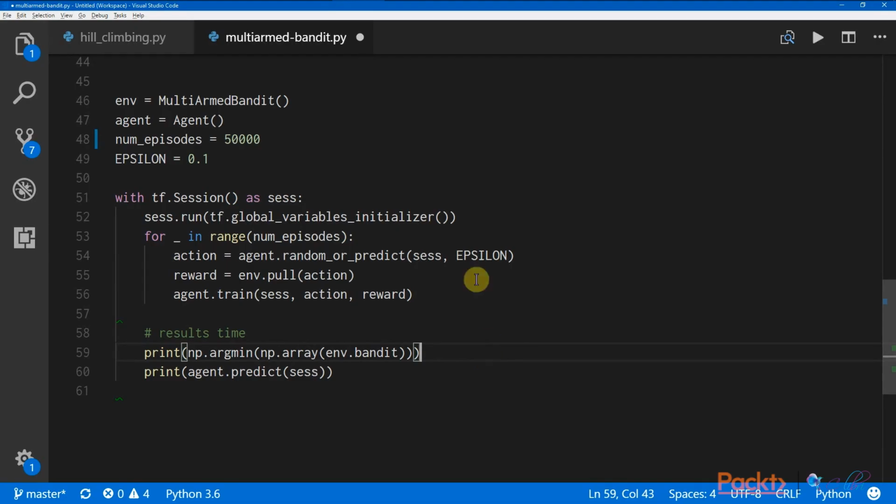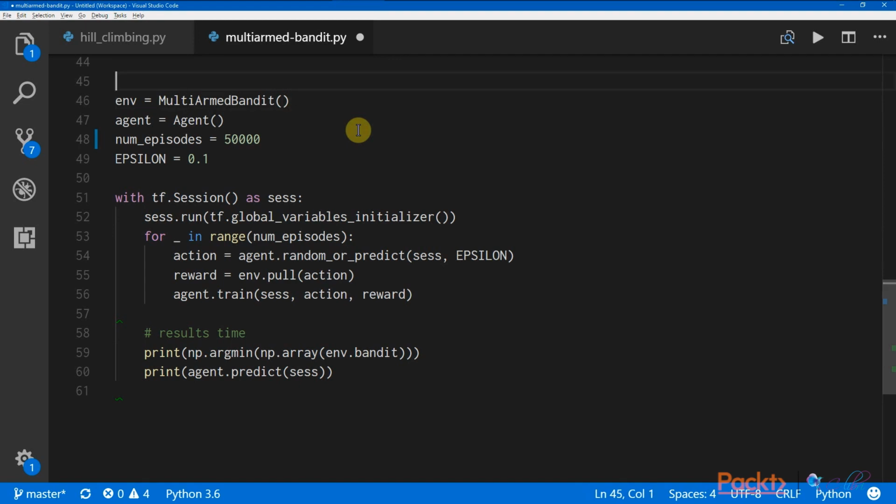So now we have our agent class and our multi-armed bandit class. Let's go through how we actually put this together so that the agent can go through the multi-armed bandit environment many times and calibrate the policy by which it picks the arm, so that it picks the best arm every time.